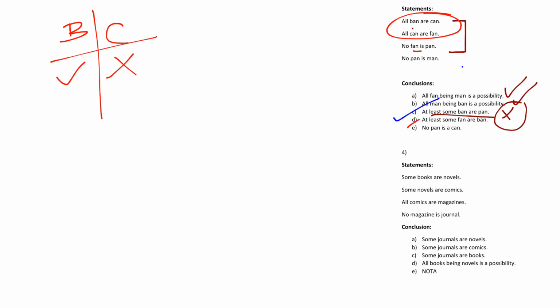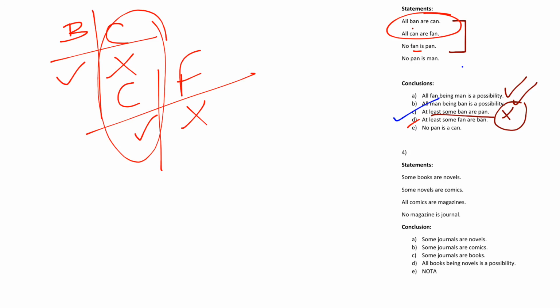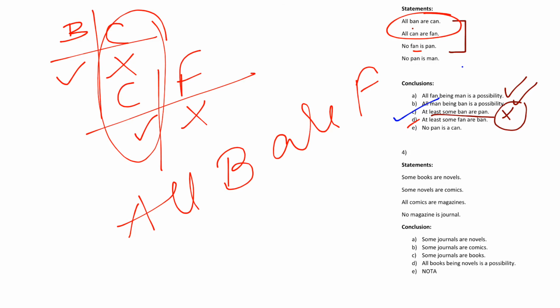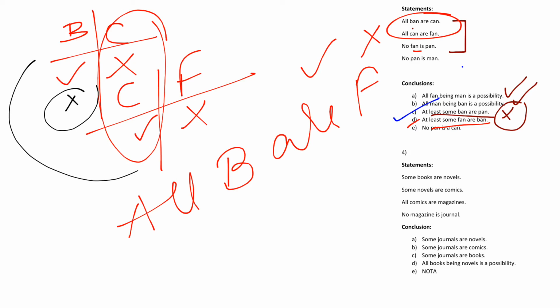We should not have rubbed that diagram. Anyway, we can draw it again, right? So what we are getting, all ban are fan generally, or maybe directly take cross. So at least some fan are ban, some fan are ban will occur because you can undistribute this, right? And then some ban are fan will come. That's the rule.